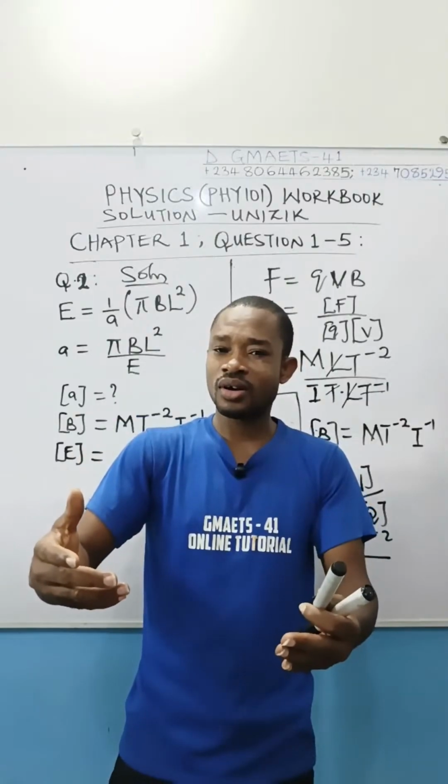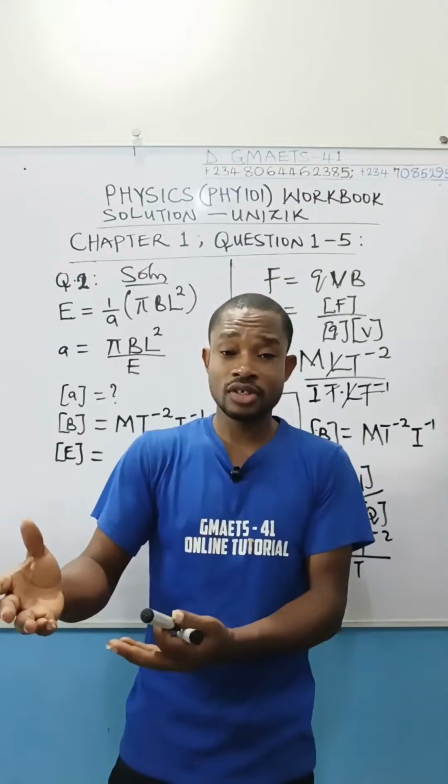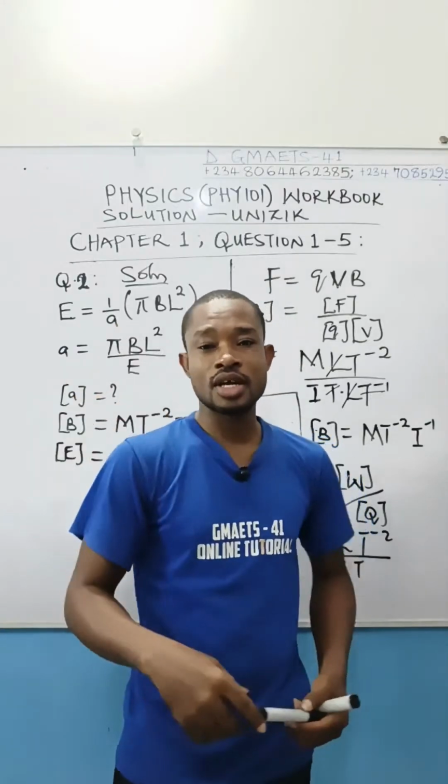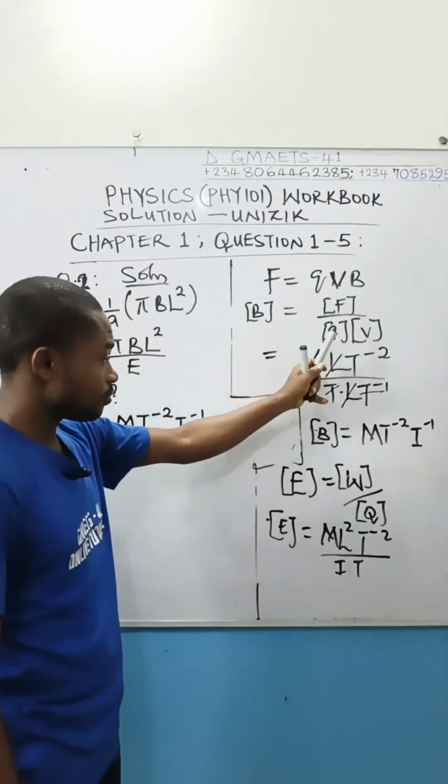Is it Coulomb's law? Under Faraday's law of electrolysis, yeah. Charge, Q, quantity of electricity is current times time. So you use the dimension of current and the dimension of time to generate it.